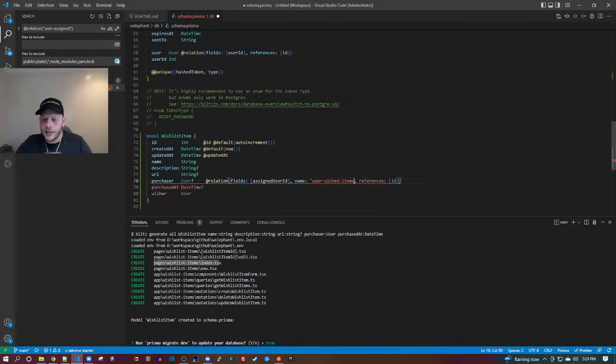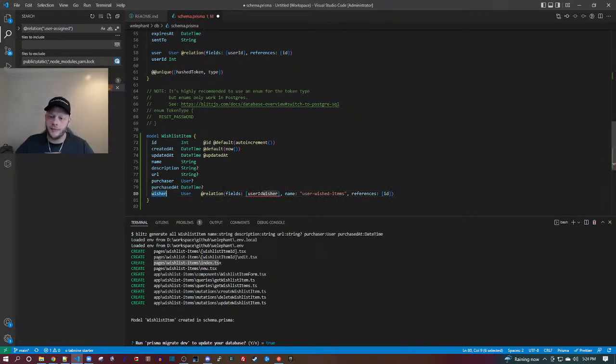Okay, so here is the user wished items, and it's going to reference a user using what field? Using the assigned user ID. We're going to call that the user ID wisher. Oh, I got this really goofed up. Let me move that down. If you caught that, you're a smart one. So this is the wisher.